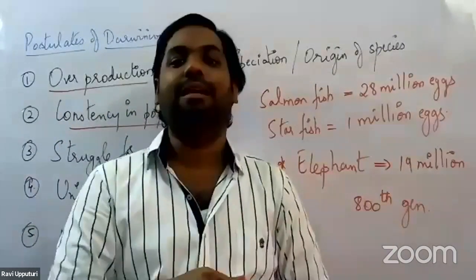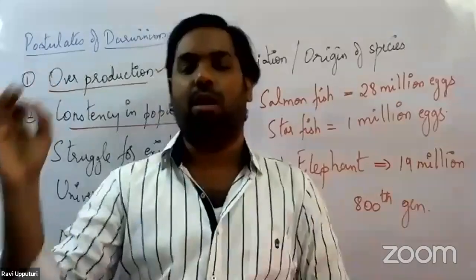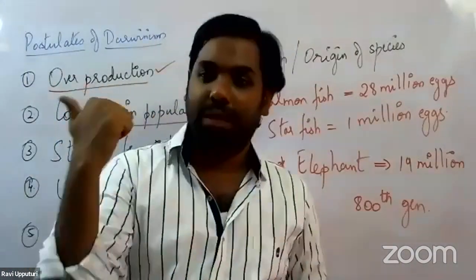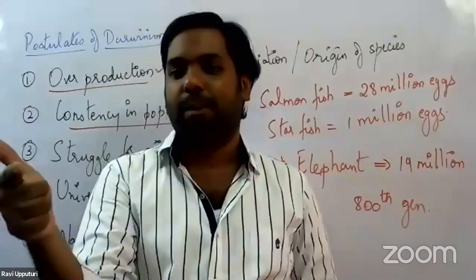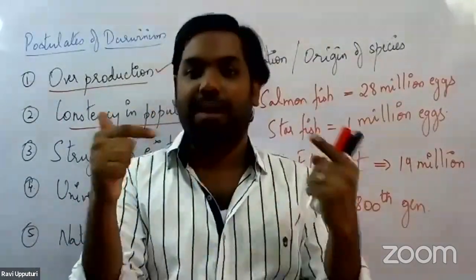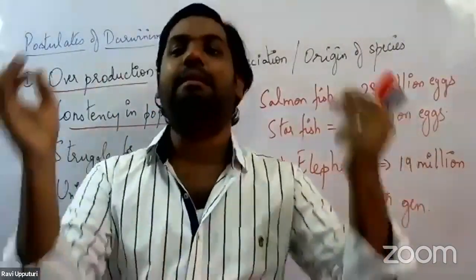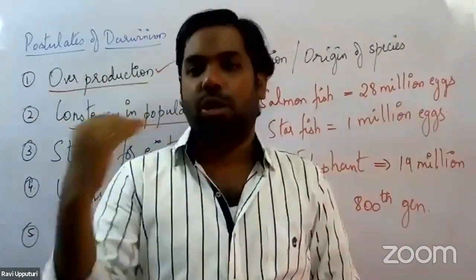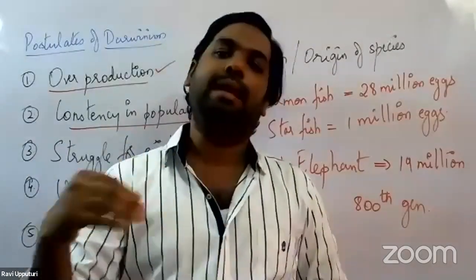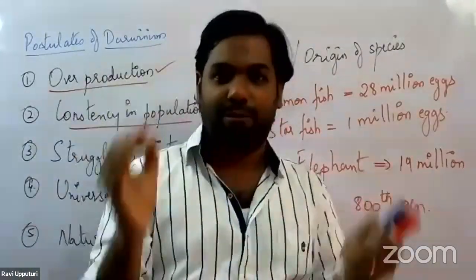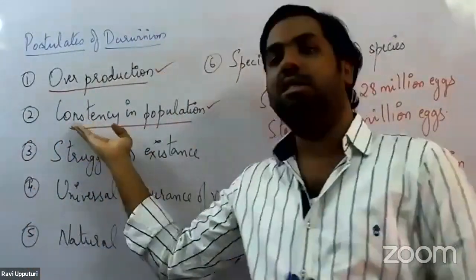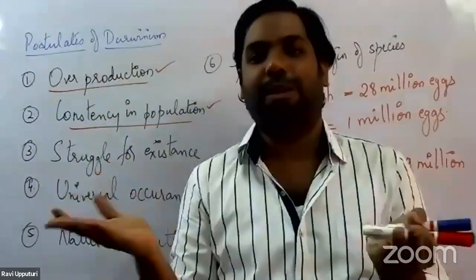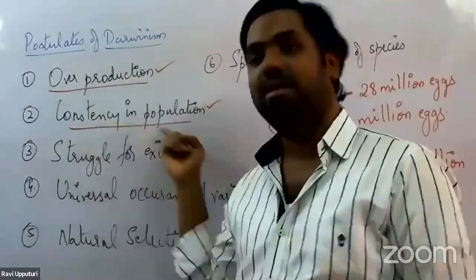Because of certain limitations present on the earth: limitations with regards to food, limitations with regards to space, that is shelter. Due to these limited resources, a large number of organisms usually die before they reach their reproductive age. Therefore, consistency, an equilibrium in the population, is maintained. That is what he spoke about in the second one.